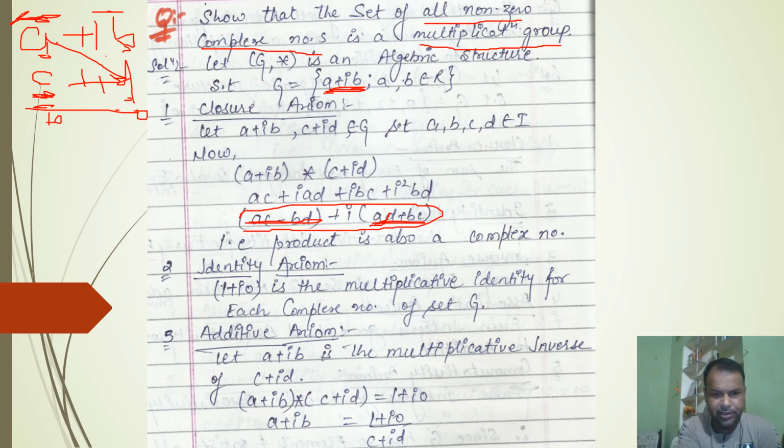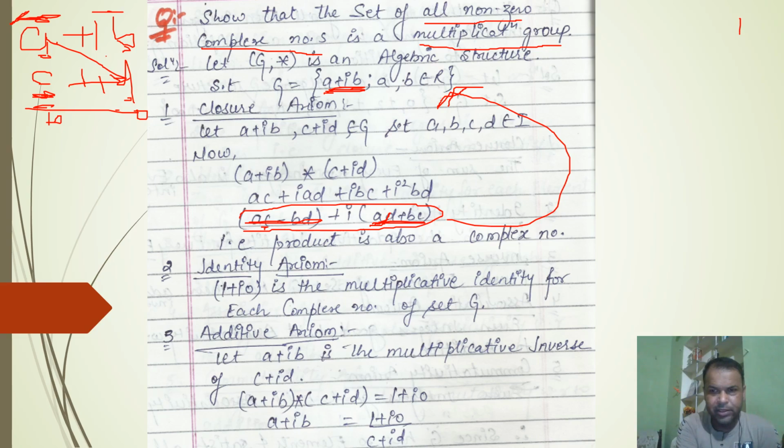So all these four parts, ac, bd, ad, bc, cannot be 0 at a time. So the product of these two non-zero complex numbers will also give a non-zero complex number. So the closure property is satisfied, because the product will also exist in the set G, because set G contains all non-zero complex numbers.